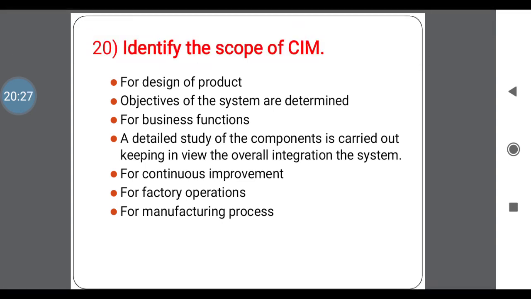For continuous improvement, continuous improvement is only applicable in this technology, that is SIM. Next one, for factory operations, for that also we use the SIM for future scope. Last one is for manufacturing process, that is the manufacturing applications. These are some scope of SIM.